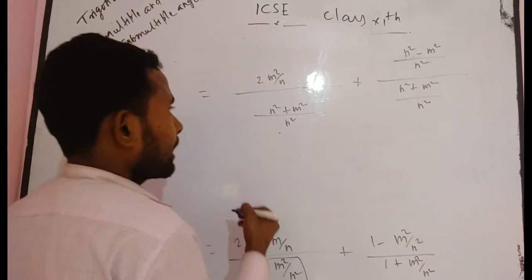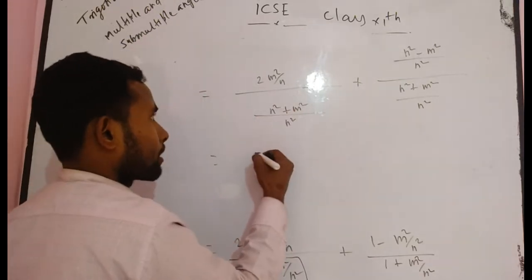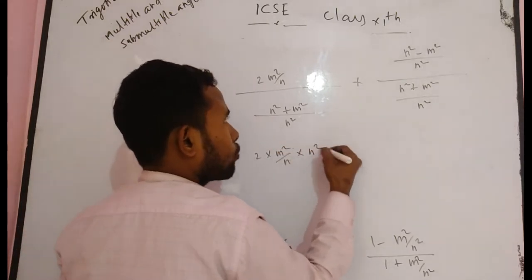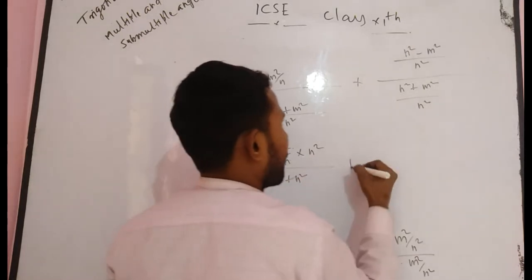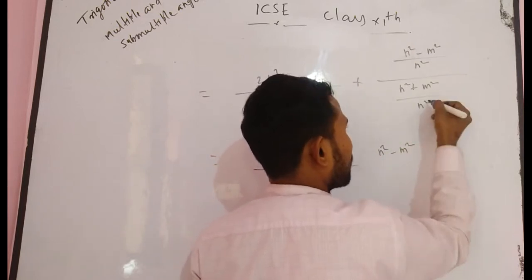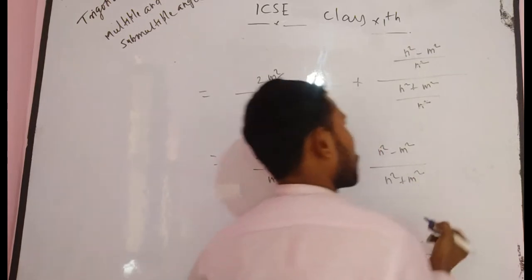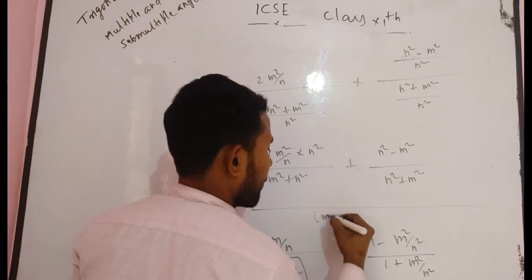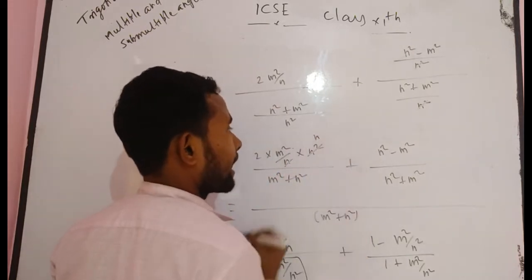I think you understand. Now if you take n² in numerator, you get 2m²/n into n² divided by m² plus n², plus here it becomes n² minus m². Here n² and n² cancel, and you get denominator n² plus m². If you take LCM, what do you get?